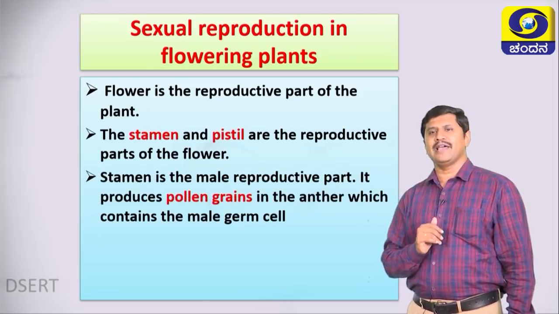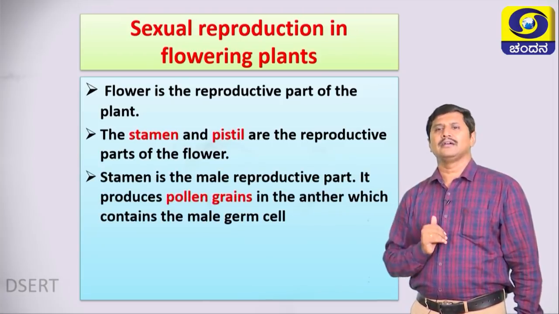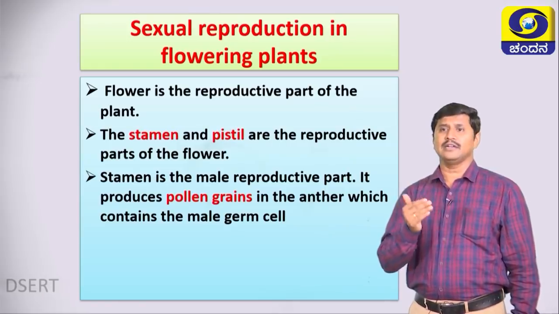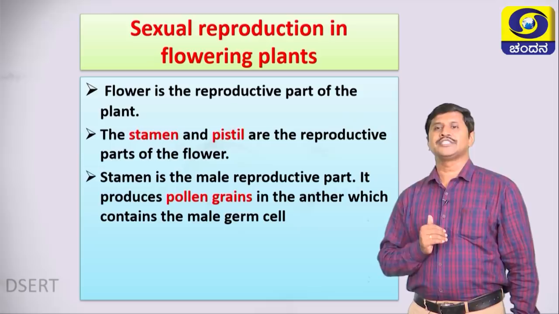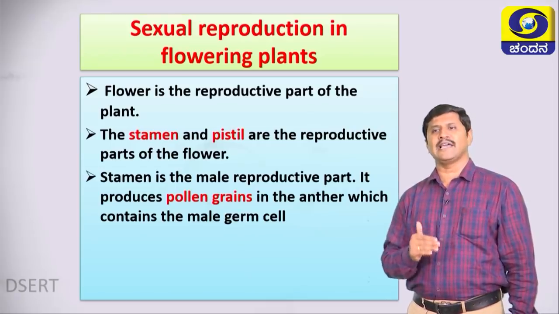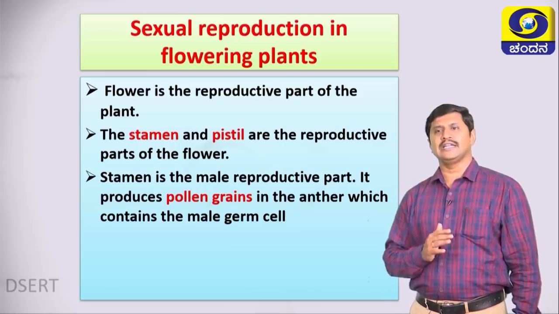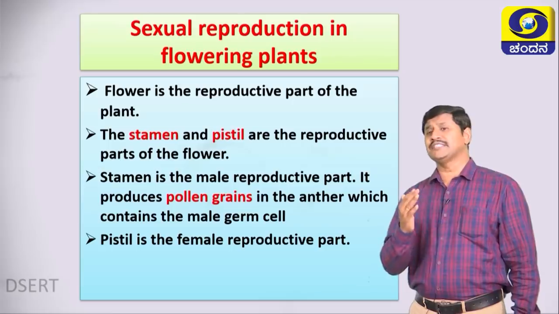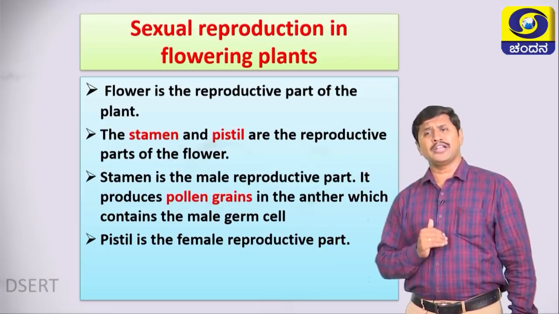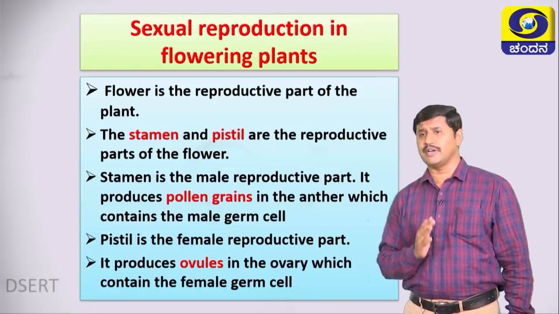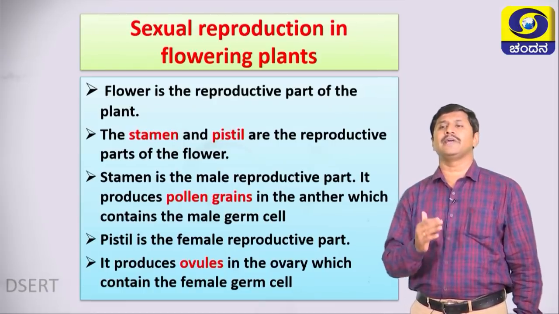The stamen is the male reproductive part, it produces pollen grains in the anther which contains the male germ cell. Pistil is the female reproductive part, it produces ovules in the ovary which contain the female germ cells.